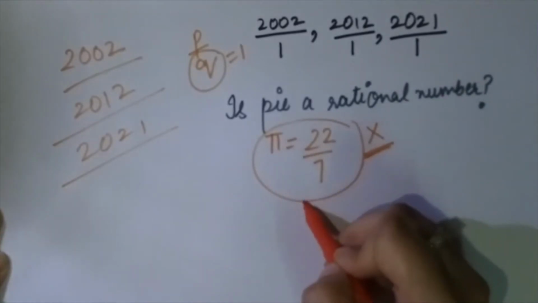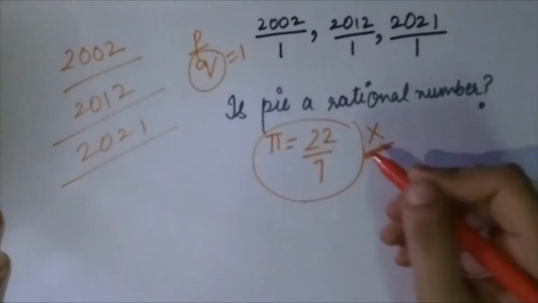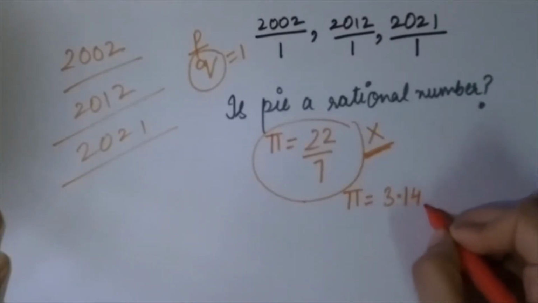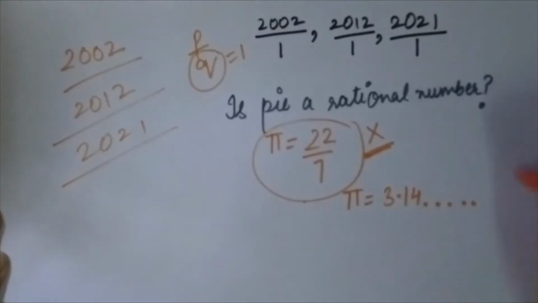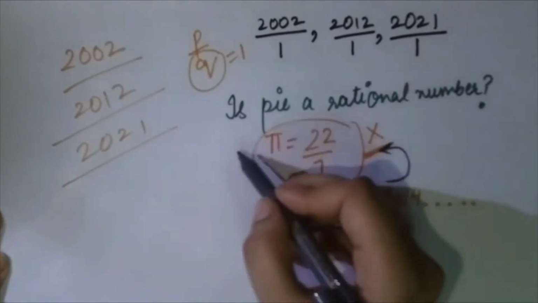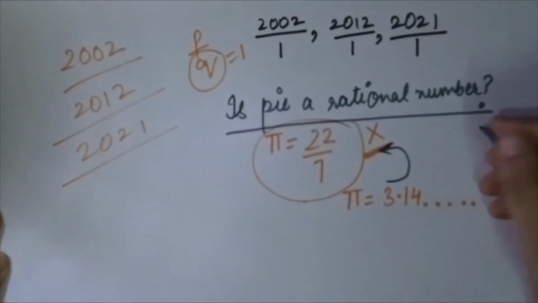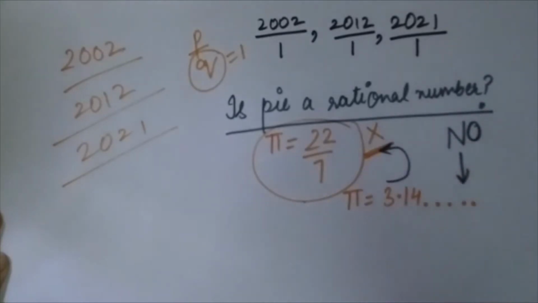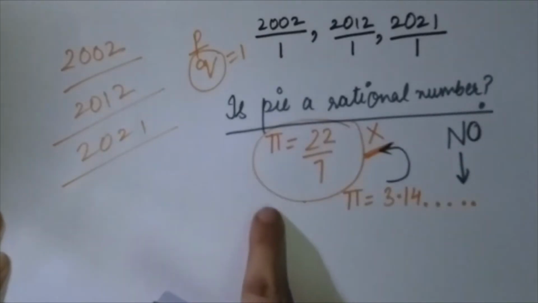If pi is 22 by 7, then it is a rational number, but the value of pi is 3.14 up to so on, which is reduced to this form for our convenience. So if it is asked is pi a rational number, the answer is directly no, because this is 3.14 and it will go on. It will go on till infinity. It is a big number. It is just for convenience that we write it as 22 by 7. This is a question asked in the exam.